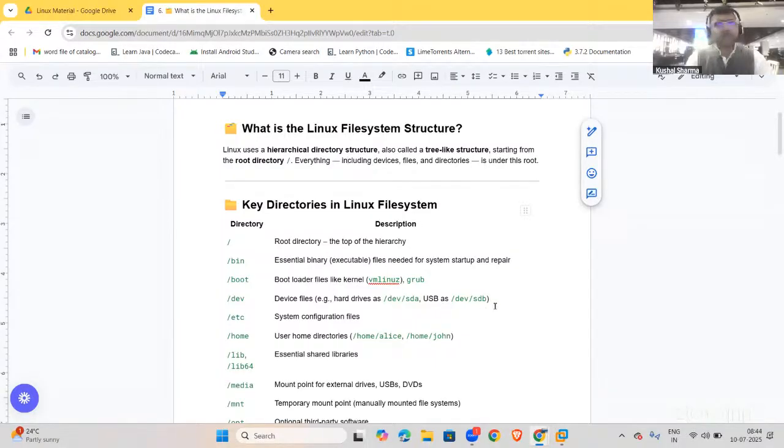Let's say I'll give you an example. Let's say you insert a pen drive, so that pen drive needs to get mounted somewhere. Now what is the word mounted? Mounted means it should be accessible from some area. So which will be that area? That area will be a directory, which is called slash dev. So from slash dev we get the devices. Now these devices could be hard drives, and these devices could be pen drives as well, so both can be there.